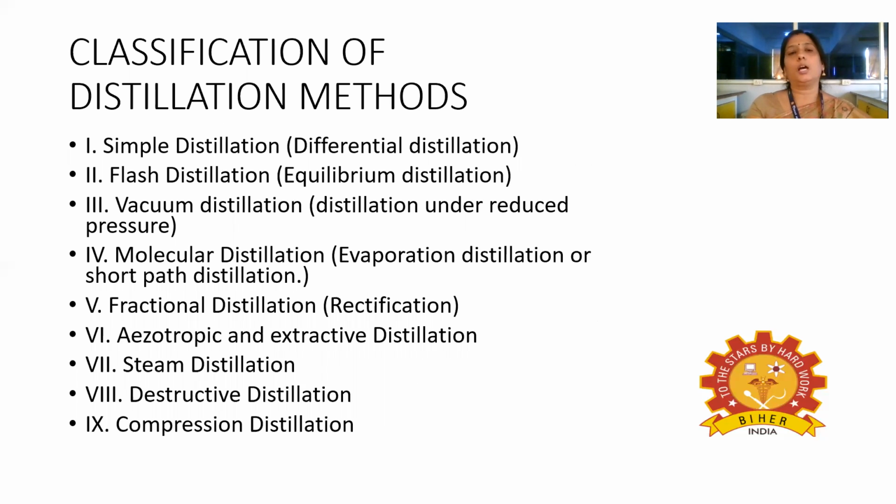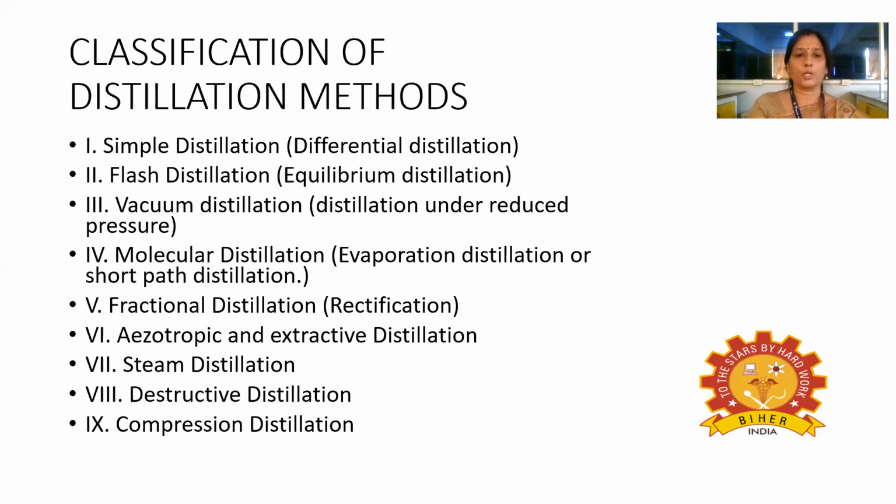This distillation can be classified into several methods based on the application or on the principle of distillation. First is simple distillation, otherwise called differential distillation. Second is flash distillation, or equilibrium distillation.